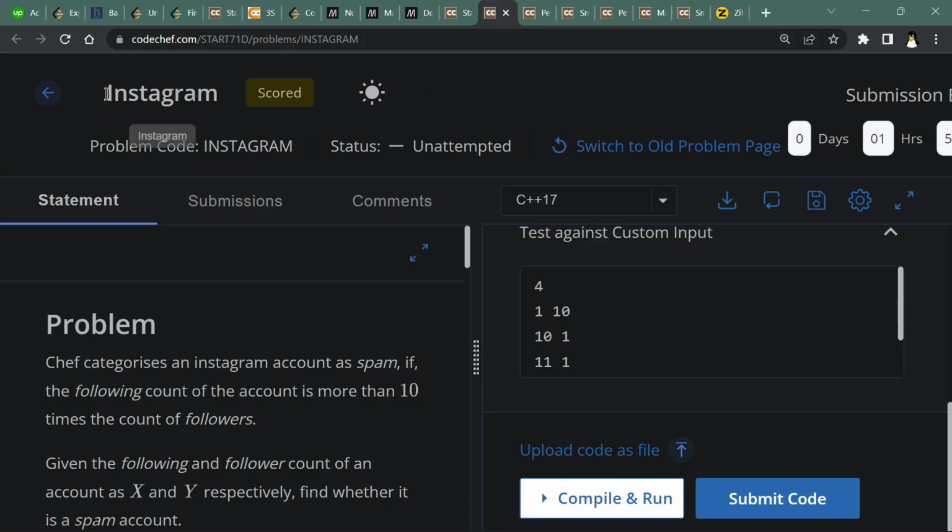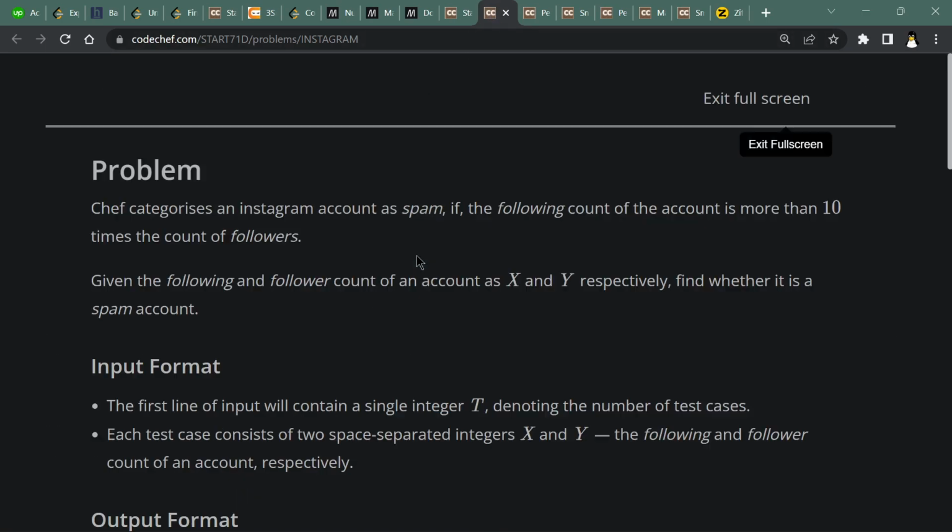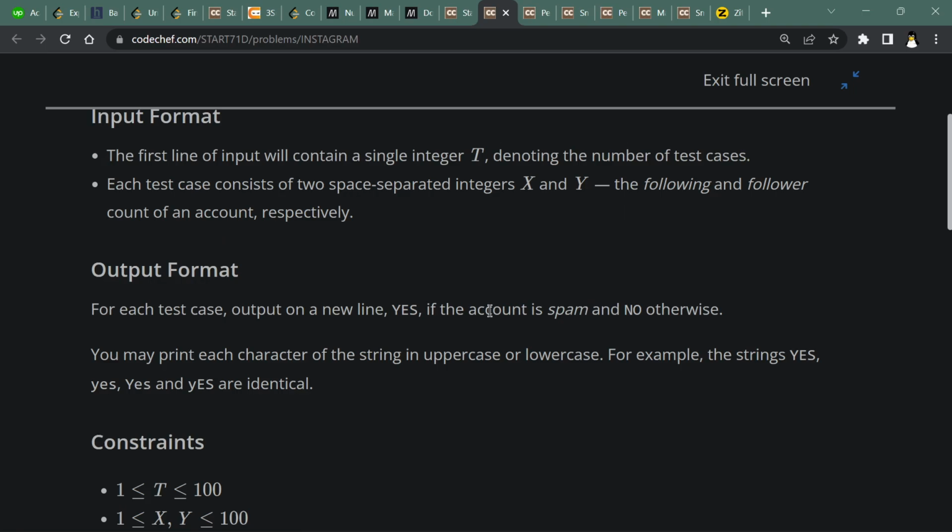And the first problem is Instagram. Just look at the statement. The statement is saying that Safe categorizes an Instagram account as spam if the following count of the account is more than 10 times the count of followers, and given two numbers x and y which are denoting following count and follower count.